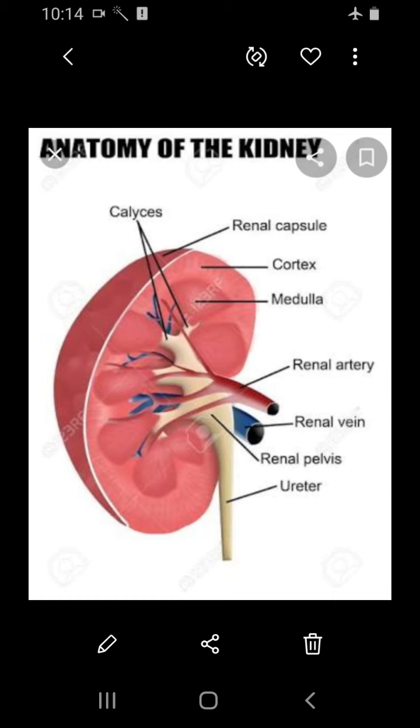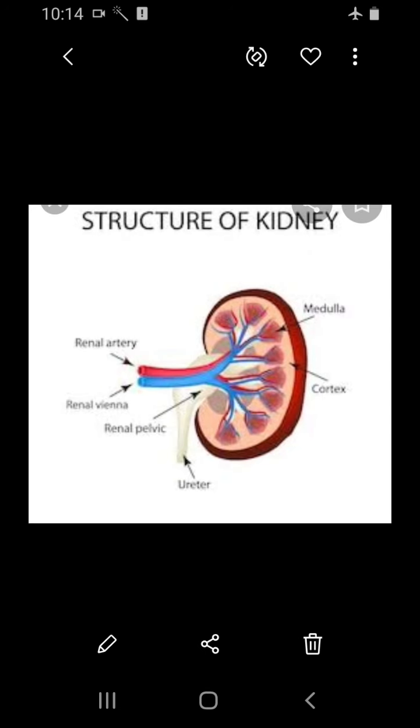So when we talk about the internal structure of the kidney, the outer dark layer is called the cortex and the inner layer is called the medulla. Both the regions are connected by the uriniferous tubules or the nephrons. And the medulla consists of multitubular conical masses called the pyramids, that is, the medullary pyramids or renal pyramids.